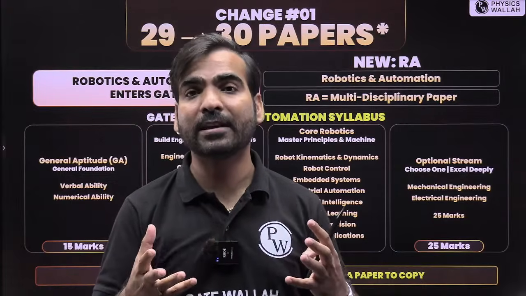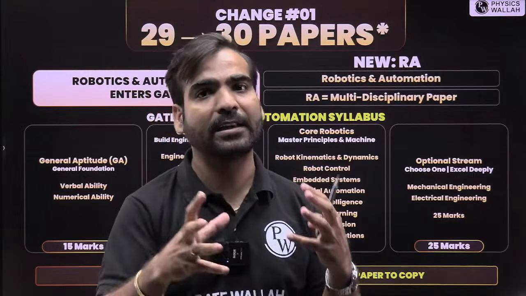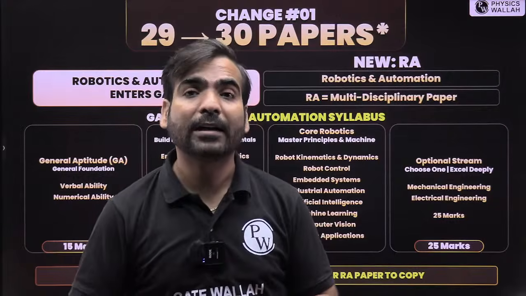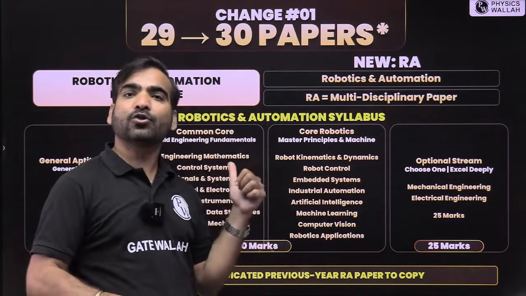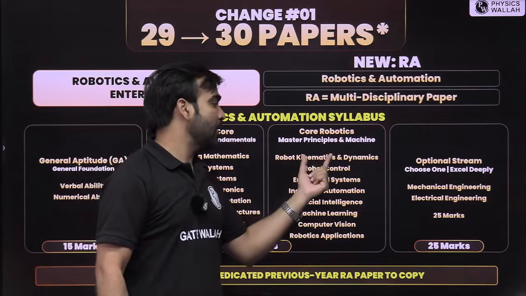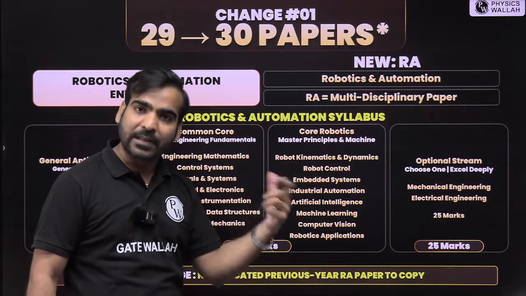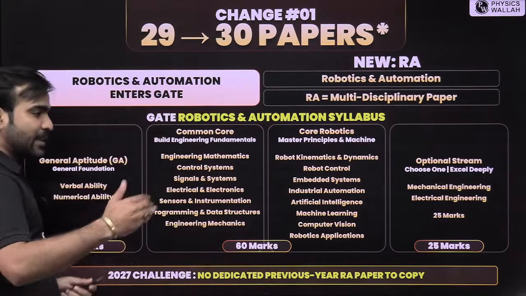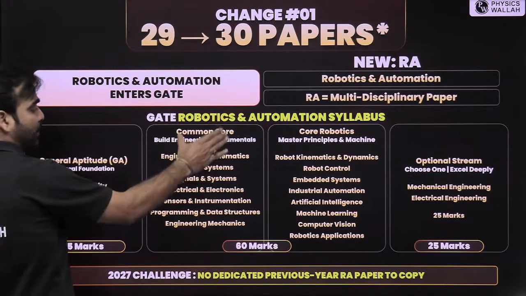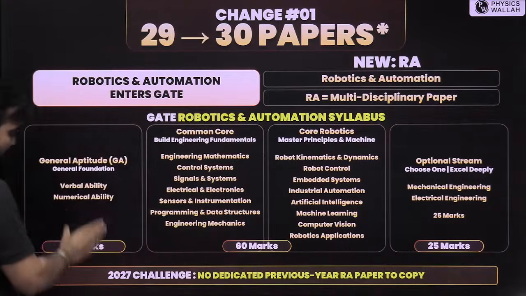Based on experience, we see that this portion is important, even though it is not mentioned directly in the syllabus, but it is required, and we study that. The problem with this paper is how you will analyze and come to know, for example, for robot kinematics and dynamics, which topics you must study. That is the problem. But since it is added for the first time, most students, I feel, will be scoring some marks, say 30 out of 60 here, 15 marks over here.